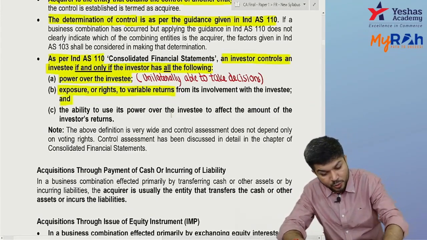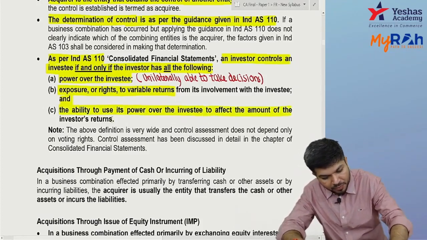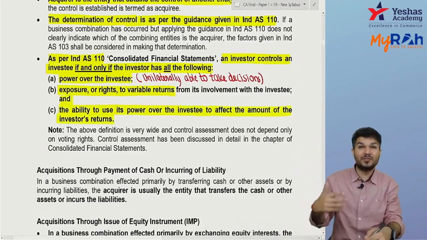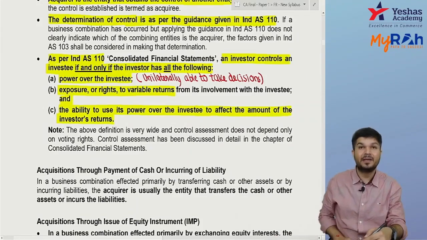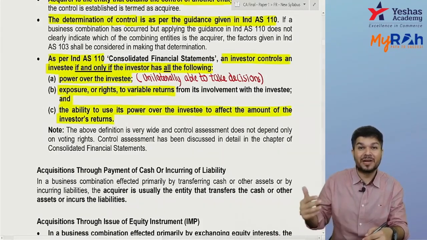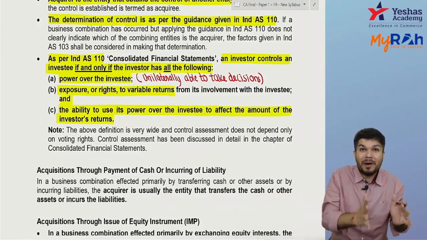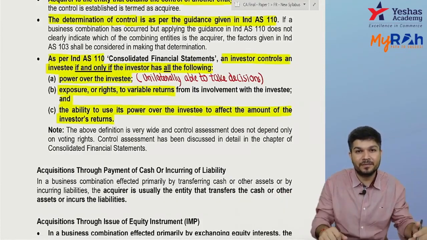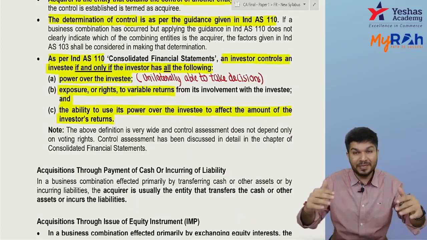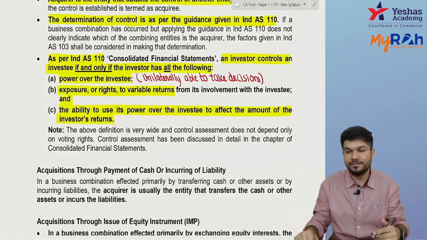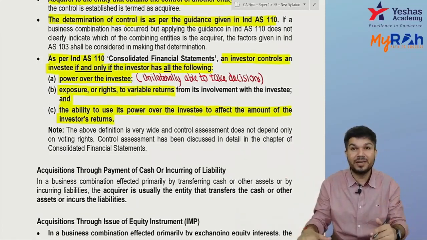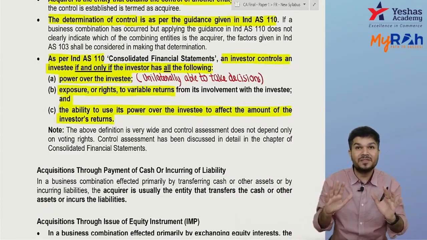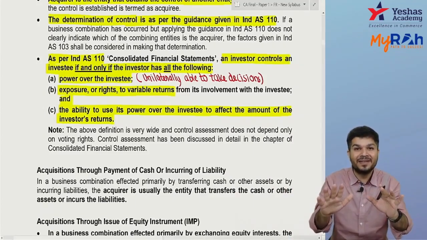Third, you can use your power to influence the returns. If you use your power, take proper decisions, the company will do well. If the company does well, indirectly you will get more returns. So this is the definition given under Ind AS 110.